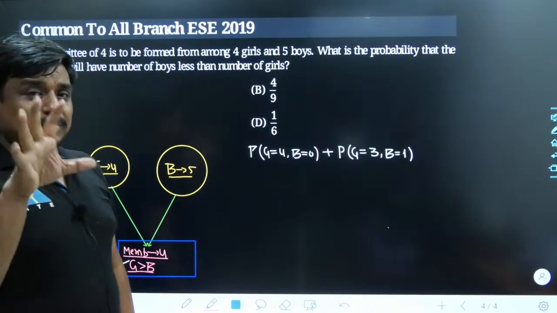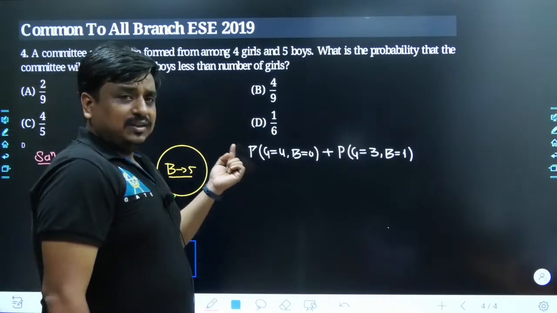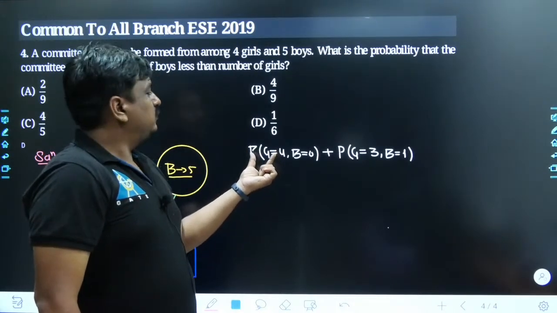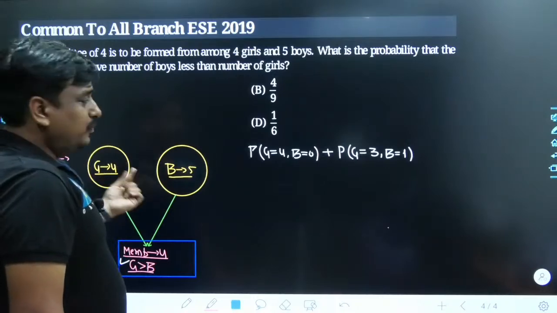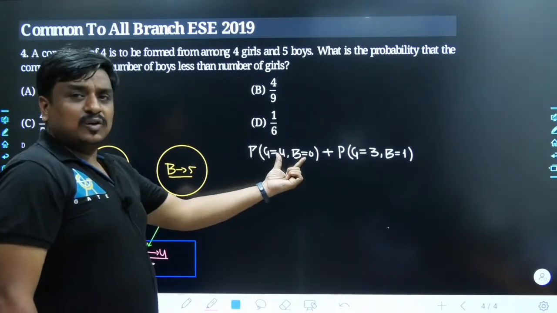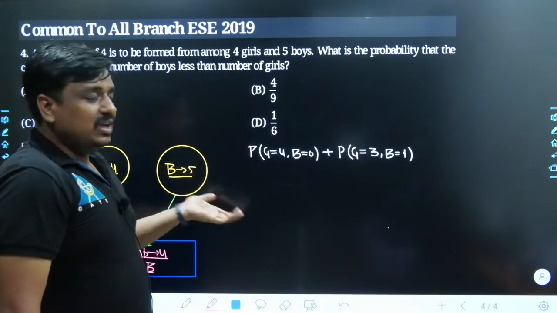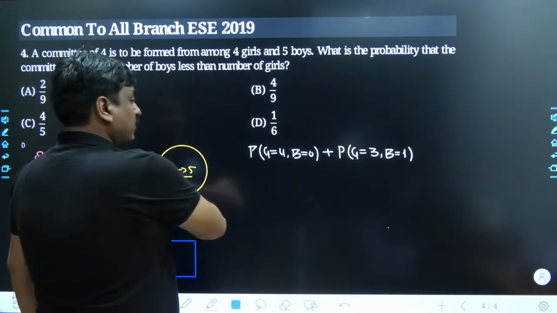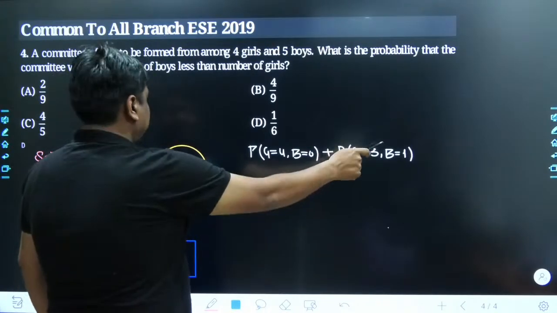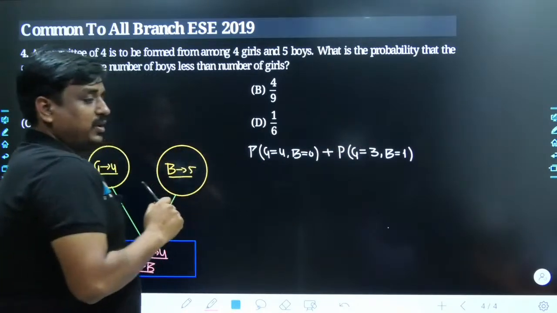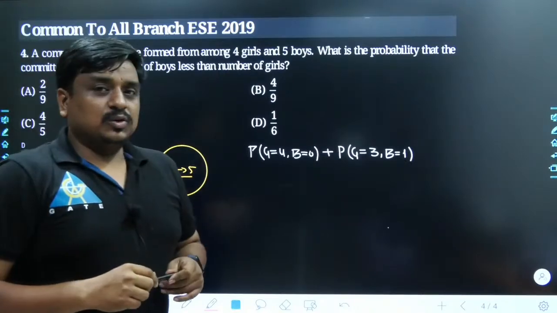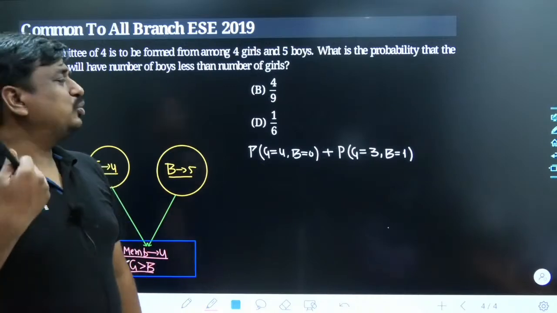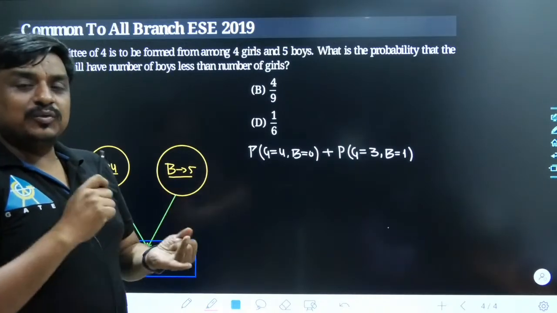So what is my basic calculation? The basic calculation is the probability for the selection of 4 girls out of 4 girls and 0 boys out of 5 boys, or the probability for the selection of 3 girls out of 4 girls and 1 boy out of 5 boys. You have done this sort of problem many times, where the AND comes and the OR comes.